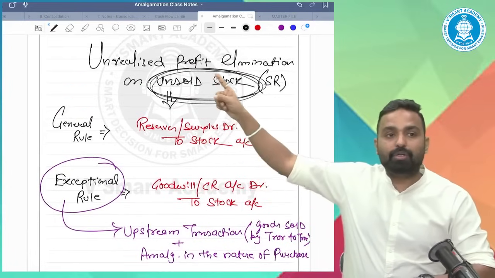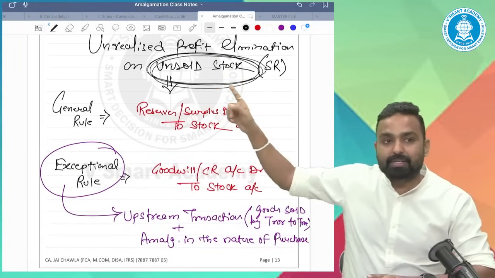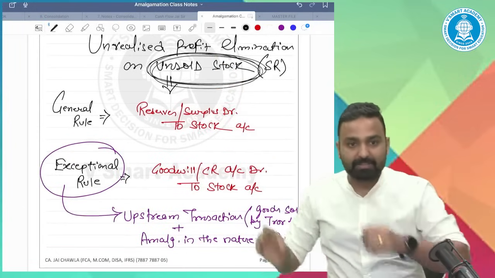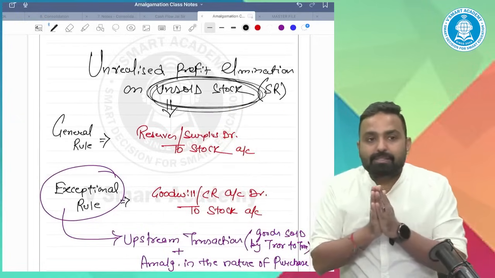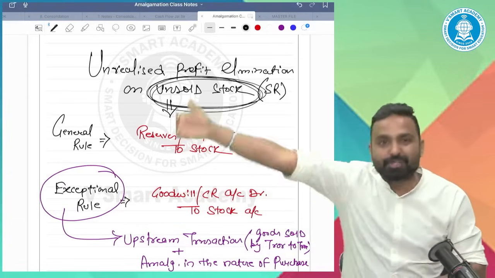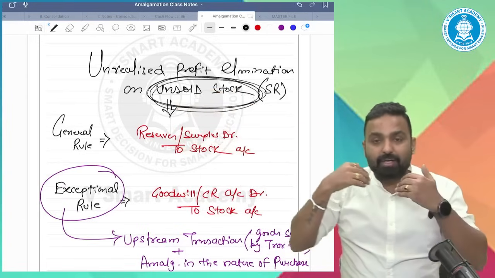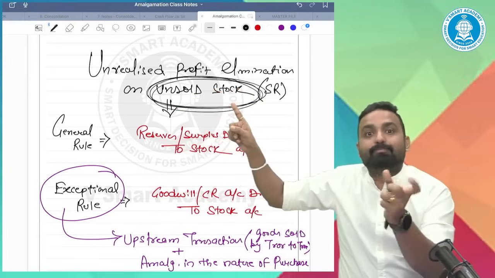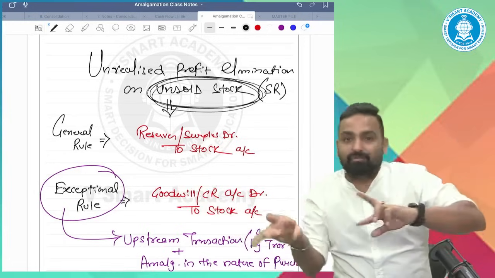Alright. So there is unsold stock. Guys, logically, if the stock is not sold, then in such stock there's a profit earned by the transferor from the transferee or vice versa.